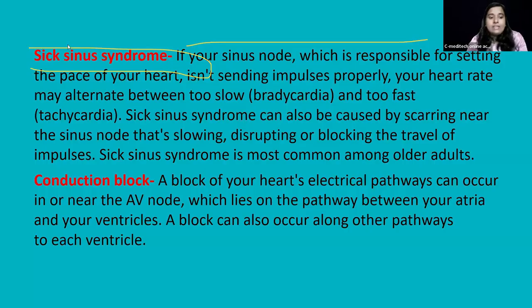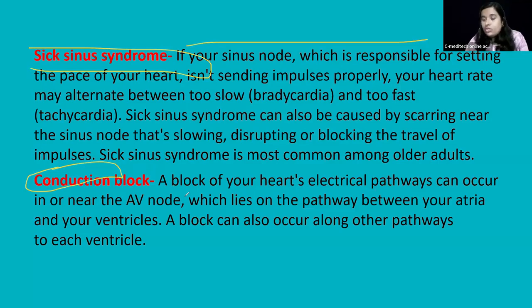And then we have the last one, that is the conduction block. What is a conduction block? AV block, atrioventricular block. You know, right? SA node, atria, AV node, bundle of His, bundle branches, Purkinje fibers, and finally the ventricles. So if there is a heart block, what does it mean?